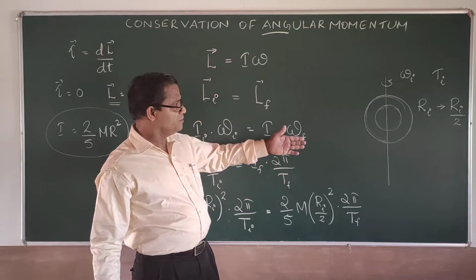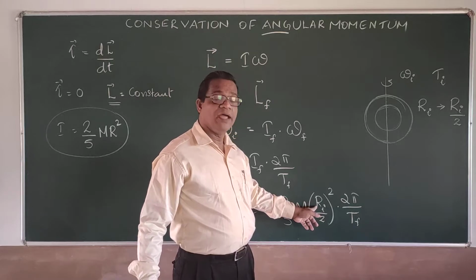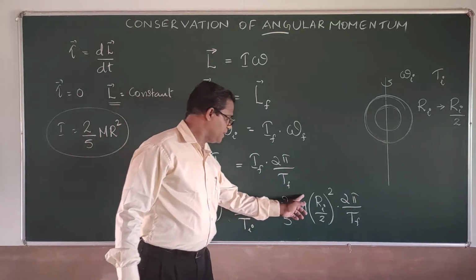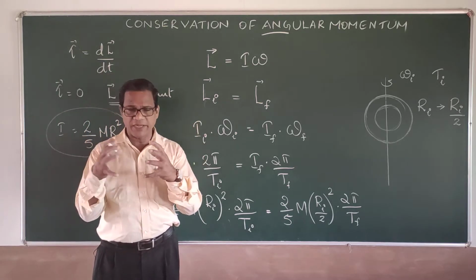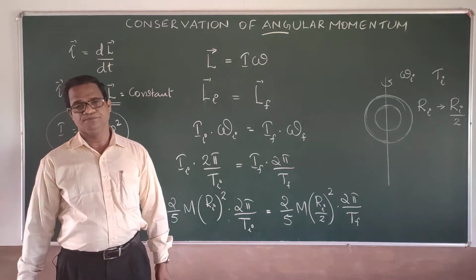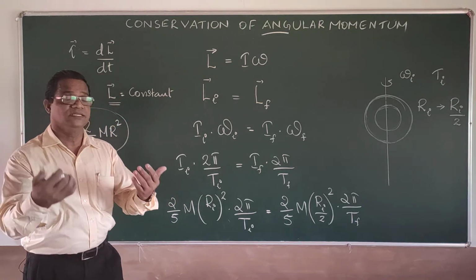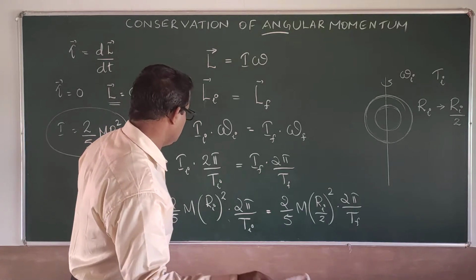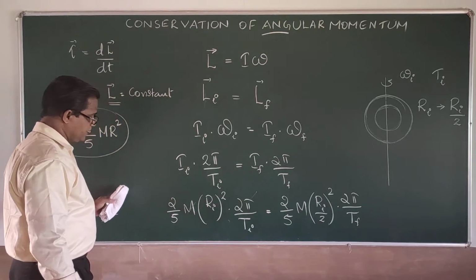Because the final moment of inertia depends on the final radius, and the final radius is R initial by 2. And you can see that the mass of Earth remains the same before and after shrinking. Because in the process of shrinking, the mass is concentrating more towards its center. It is not reducing; mass is concentrating more toward the center, so the density is increasing. That's all.